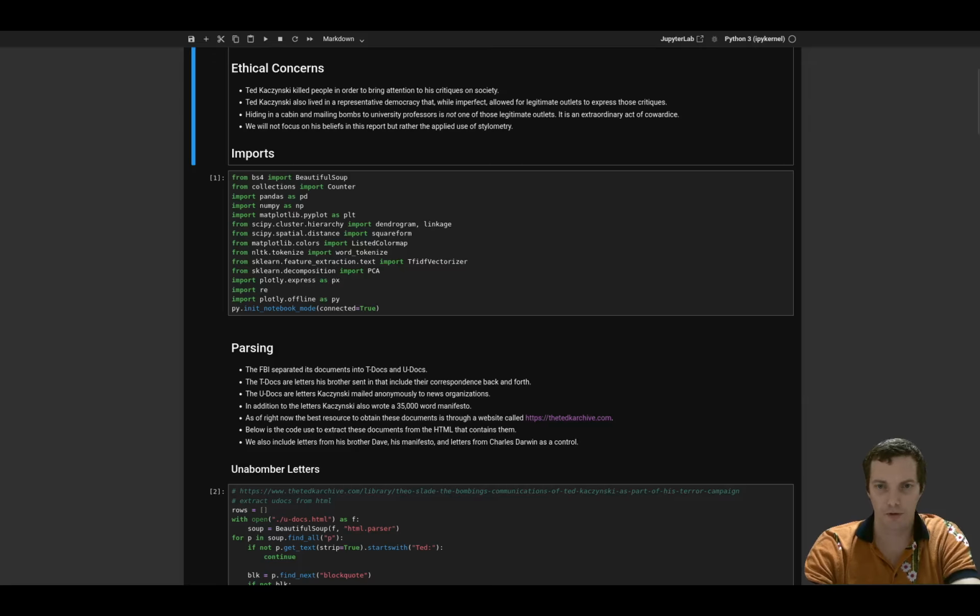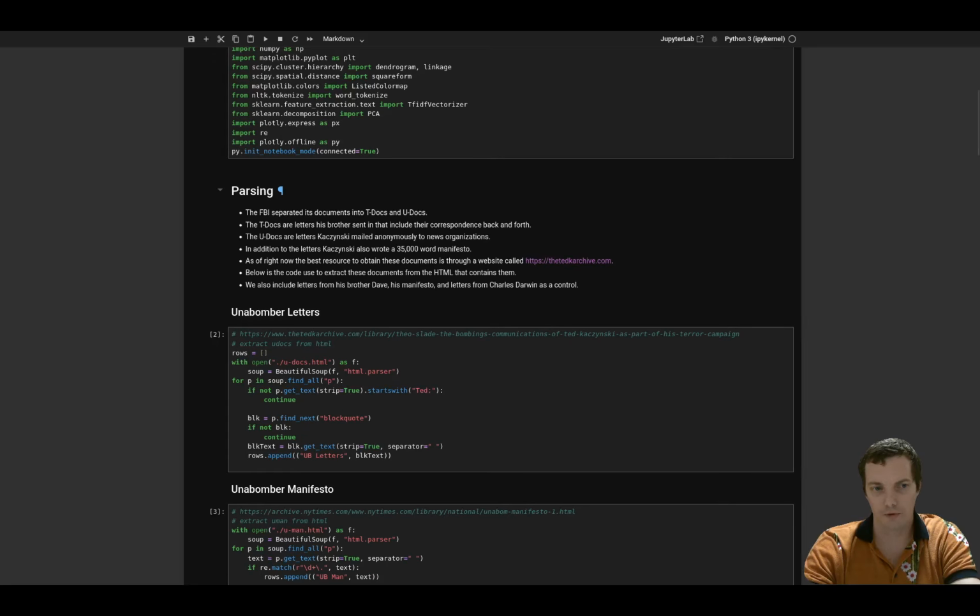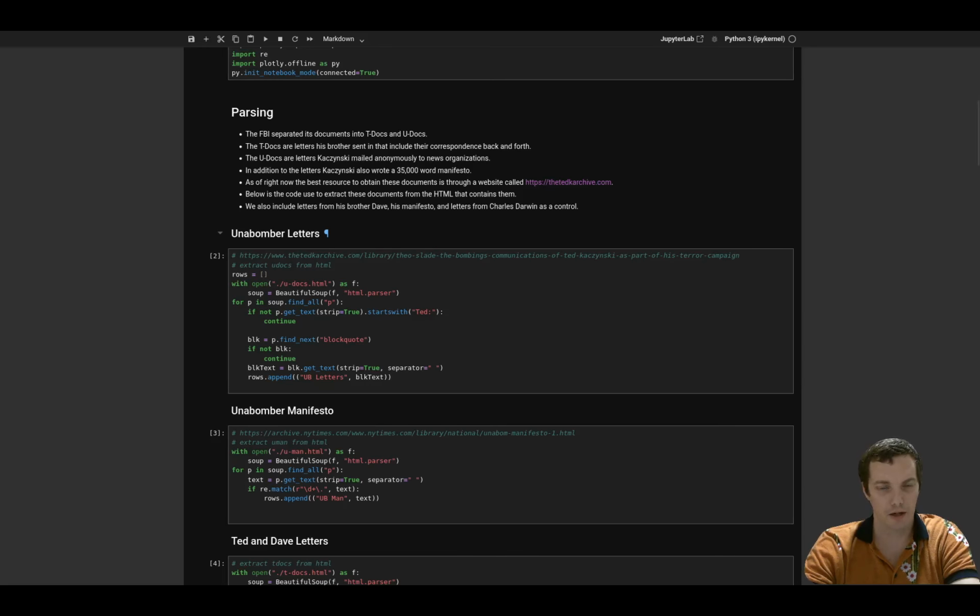So here's all of our imports. The first thing we got to do is parse in the data. Basically, the only place you can get these letters is through this third-party archive. So we're going to scrape the letters out of the HTML just with some basic web scraping.